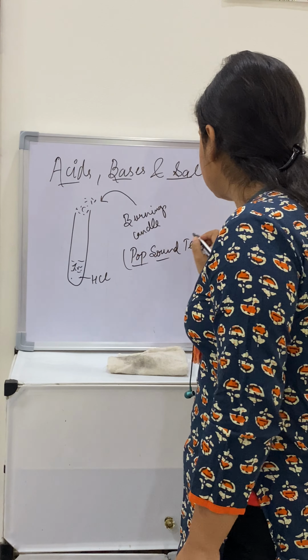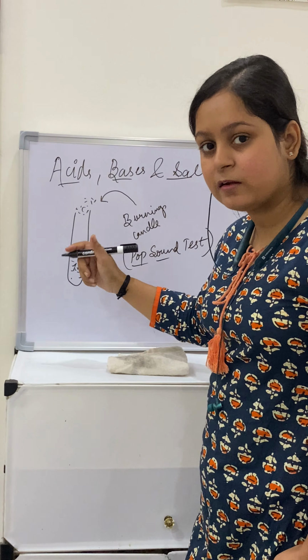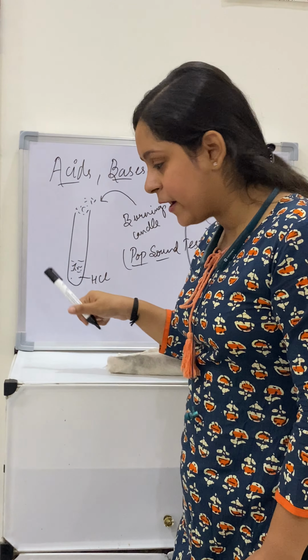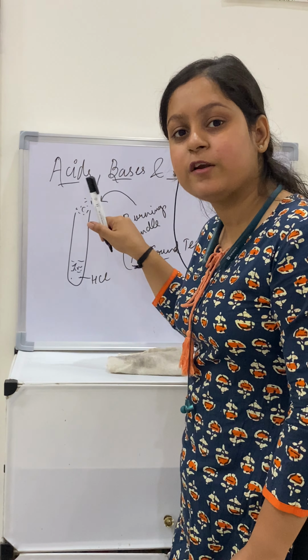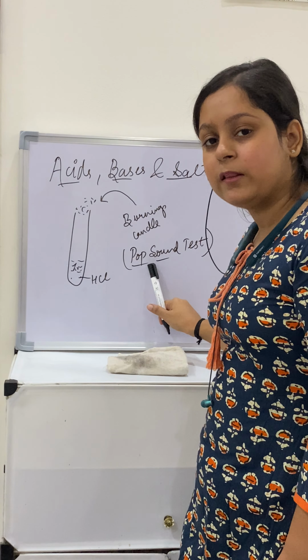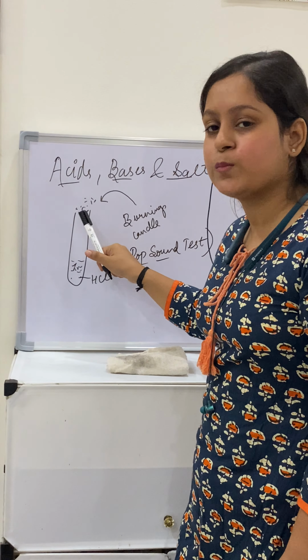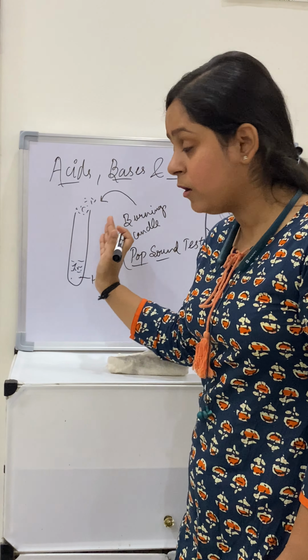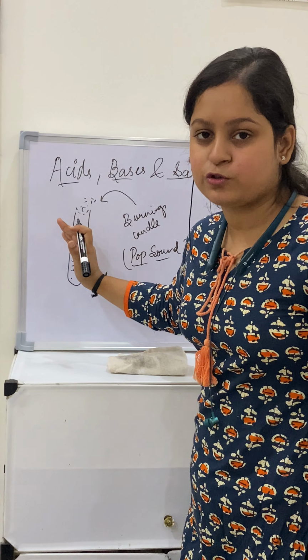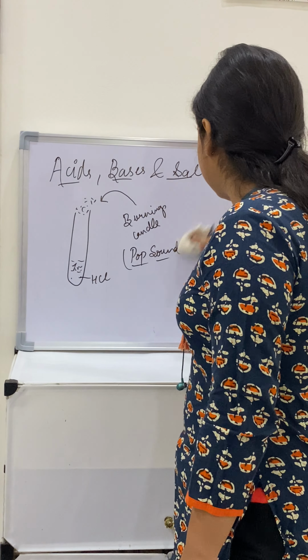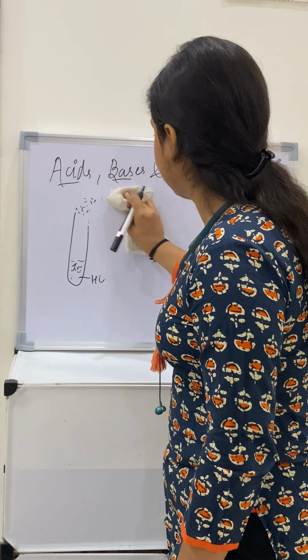So by this test we can recognize that the gas which is released by reacting acid and a metal is hydrogen gas. We can do it by the pop sound test. There will be a pop sound here when we bring a burning candle near to the mouth of this test tube. So this is the test to check the presence of hydrogen gas.